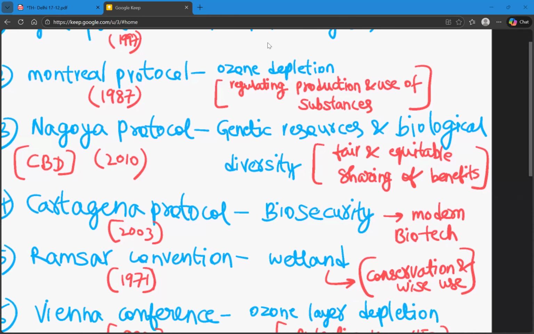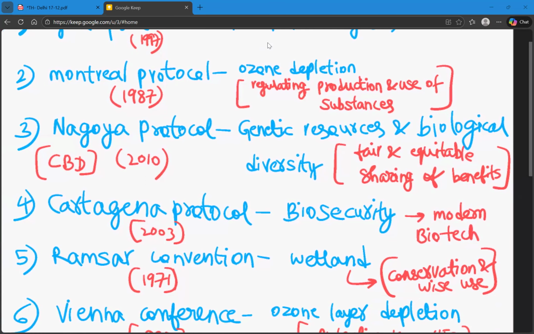And the next one is Nagoya Protocol. This is also Convention on Biological Diversity. It is basically regarding fair and equitable sharing of benefits from utilization of genetic resources. So Nagoya Protocol is about genetic resources and biological diversity.